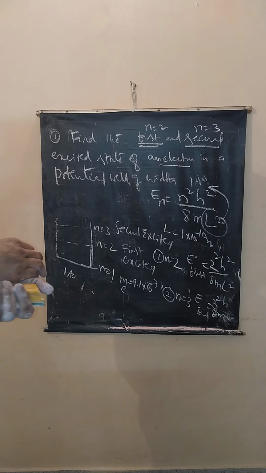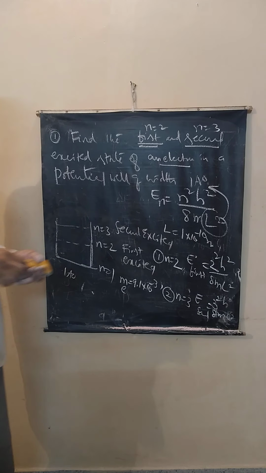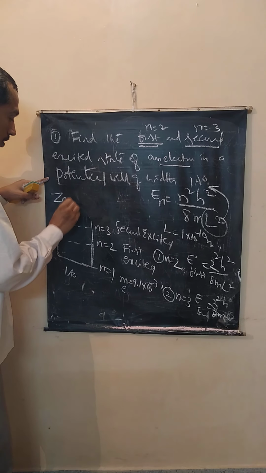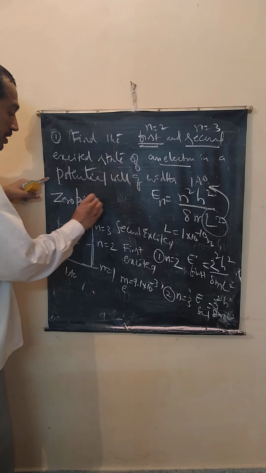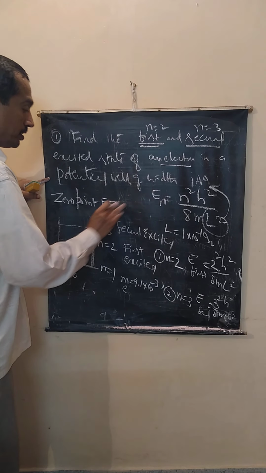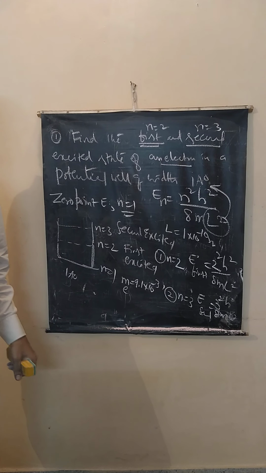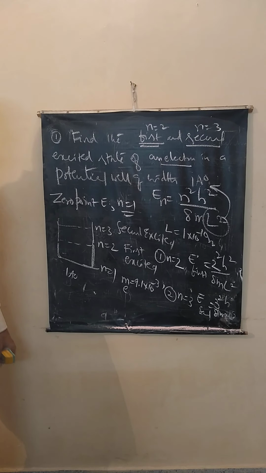Second excited state is n is equal to 3. Ground state is n is equal to 1. Suppose in the same problem, if they ask you what is the zero point energy? Zero point energy means it is the energy corresponding to n is equal to 1, the lowest energy possible. Is it clear?